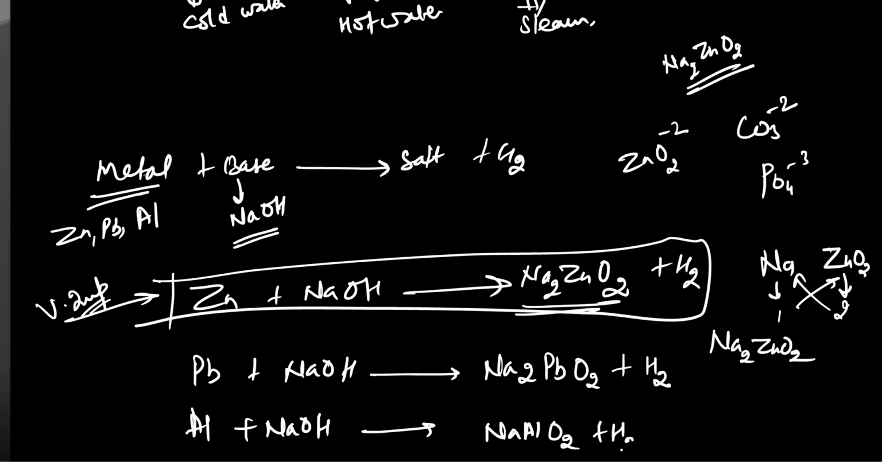And in case of aluminium, when it reacts with NaOH, we get NaAlO2 plus hydrogen gas. This time we have NaAlO2; don't write 2 after Na here, in case of aluminium. Understood?